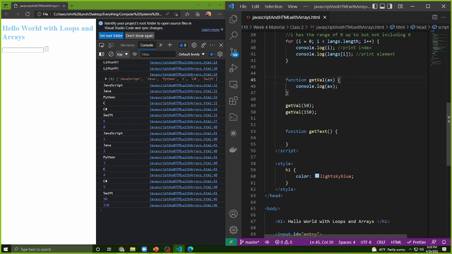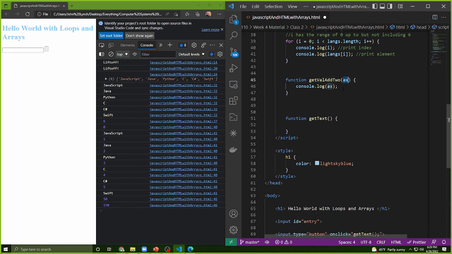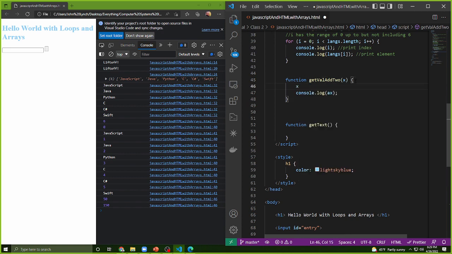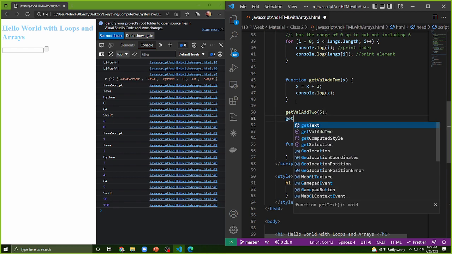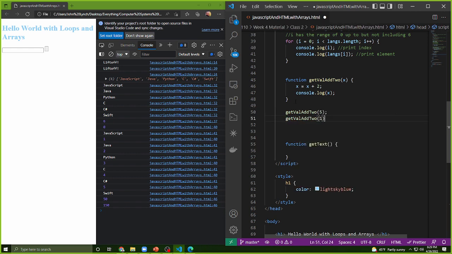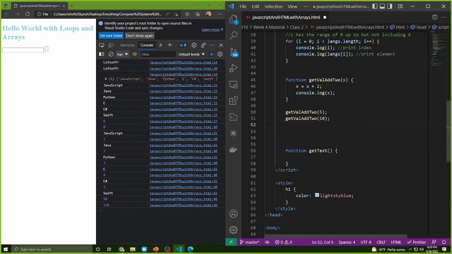What's the point of doing this? Well, how about I make this function named getValAdd2, and I take in a value called x. I'll call it add2. x is equal to x plus 2, console.log x. So let me add 2 to 5, add 2 to 10, add 2 to 20. You'll see down here, I get 7, 12, and 22, because whatever I put in here gets placed there.